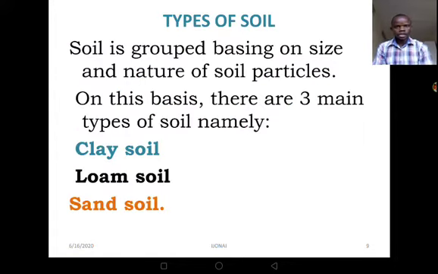Now, let's move to the next slide. But before we move to the next slide, don't forget the explanation for that particular experiment. Why the other one is turning milky and this one is not turning milky, or is remaining clear.